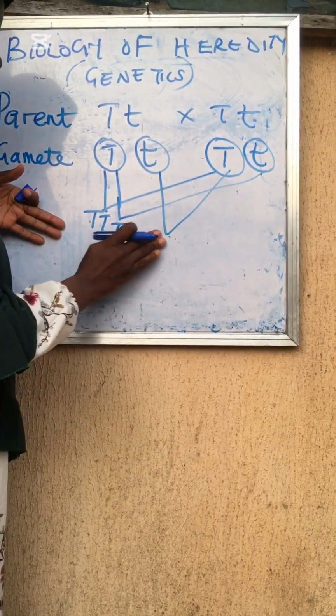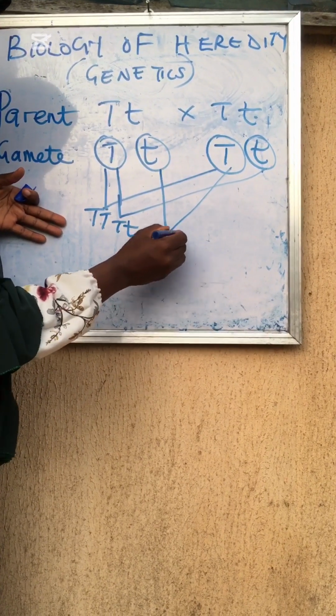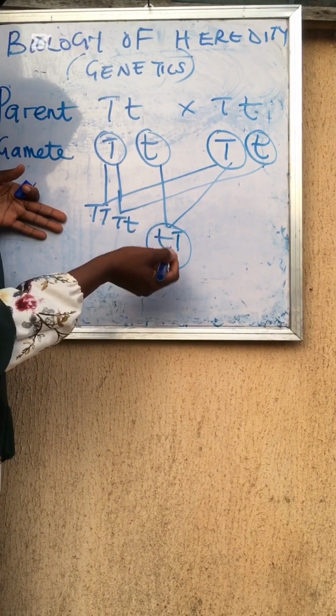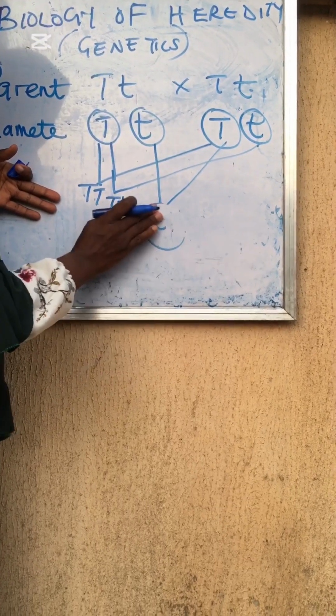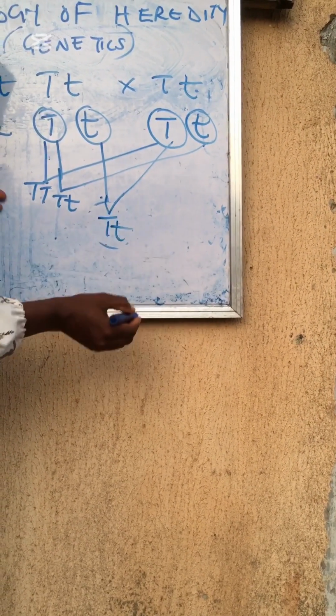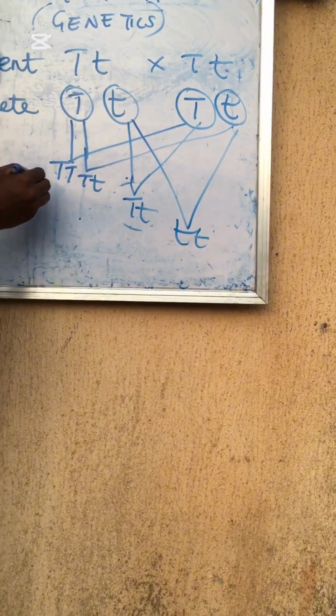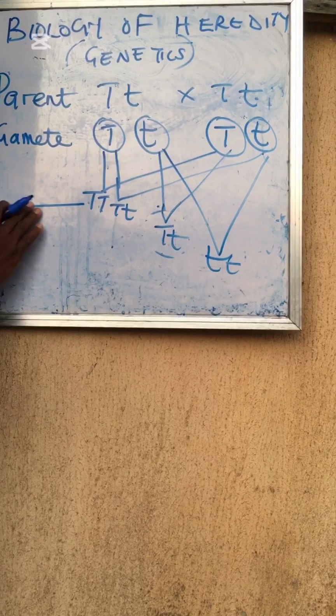It's very, very super easy. The best way you can do this is to always practice what you have been taught here. You can't do it the other way because recessive can never be over dominant. Dominant will be over recessive. So you should always practice everything you have been taught here.